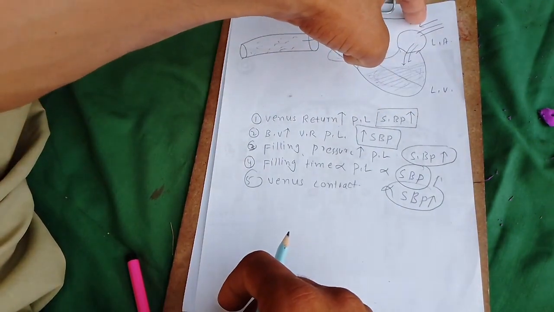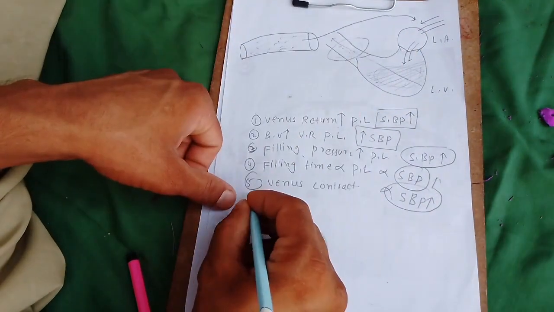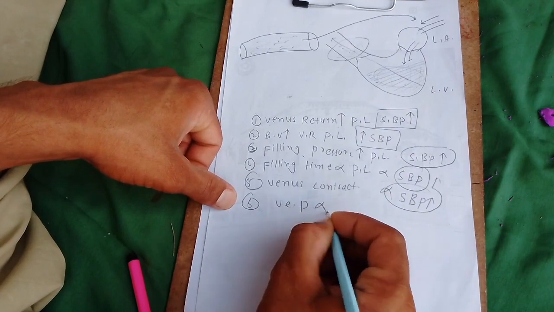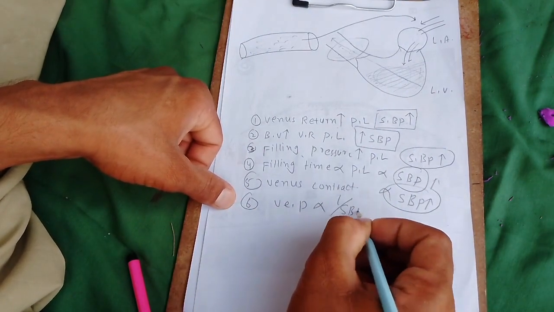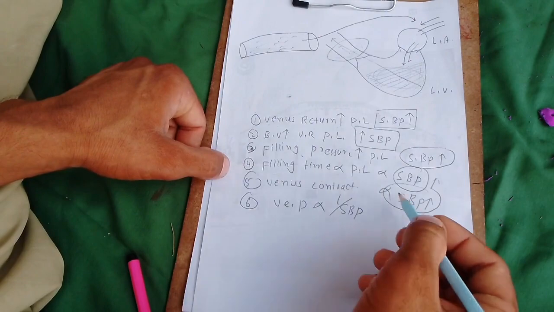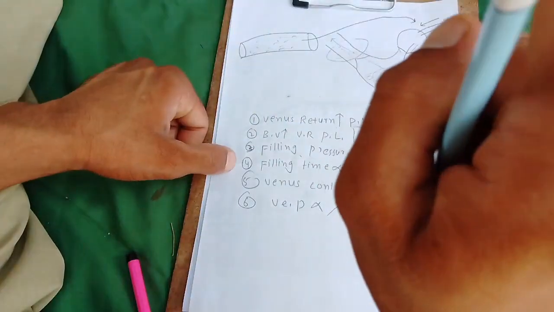Another factor is venous dilation. When venous dilation occurs, this amount of blood coming here decreases. So venous dilation is inversely proportional to the SBP, while venous contraction is directly proportional.